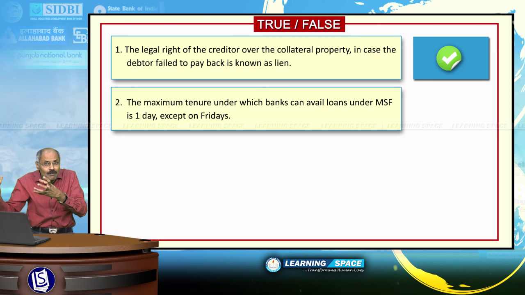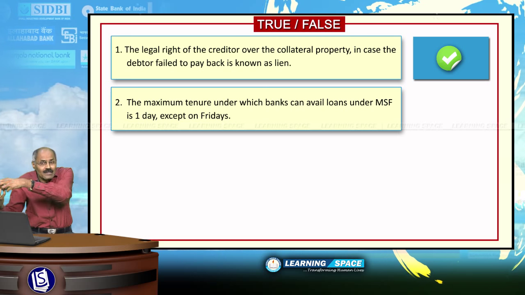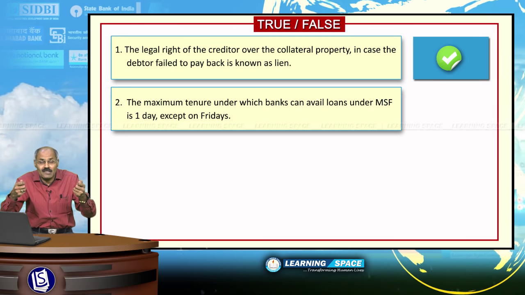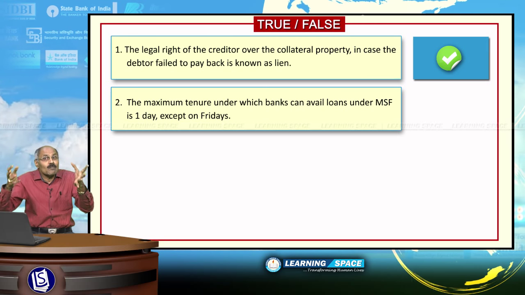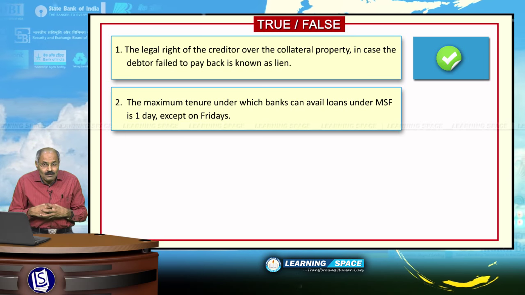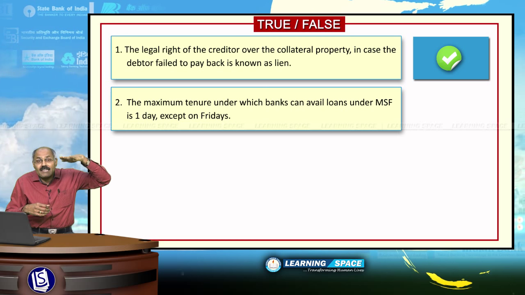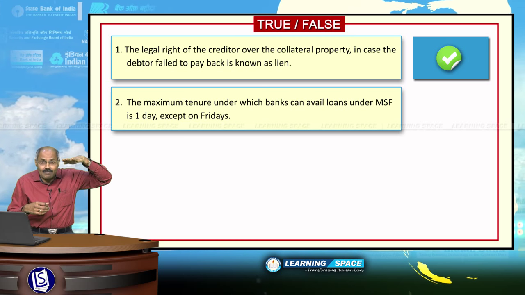Bank cannot say at this juncture. So day-to-day liquidity problems will be there. To overcome those problems, RBI gave the facility of liquidity adjustment facility.